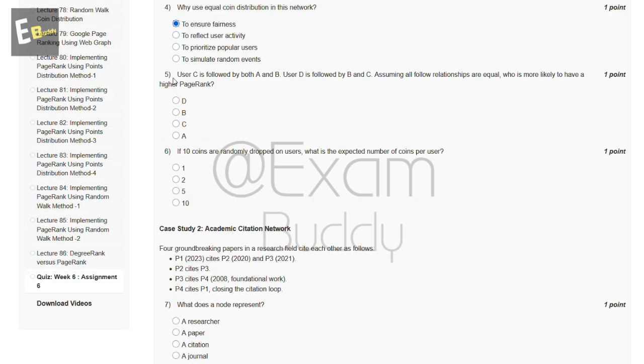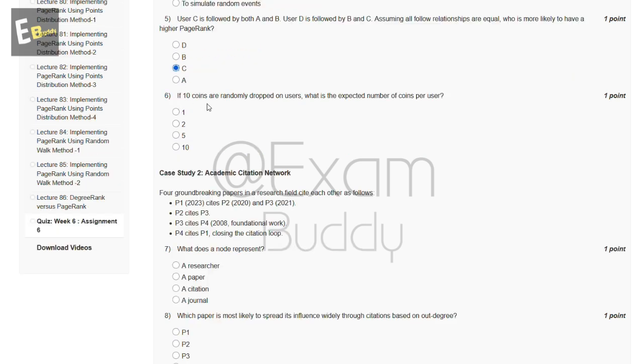Now the fifth question is, user C is followed by both A and D. User D is followed by B and C. Assuming all follow relationships are equal, who is more likely to have a higher PageRank? So these are the options, and the answer of our fifth question is C. Now the sixth question is, if 10 coins are randomly dropped on users, what is the expected number of coins per user? So these are the options, and the answer of our sixth question is 2.